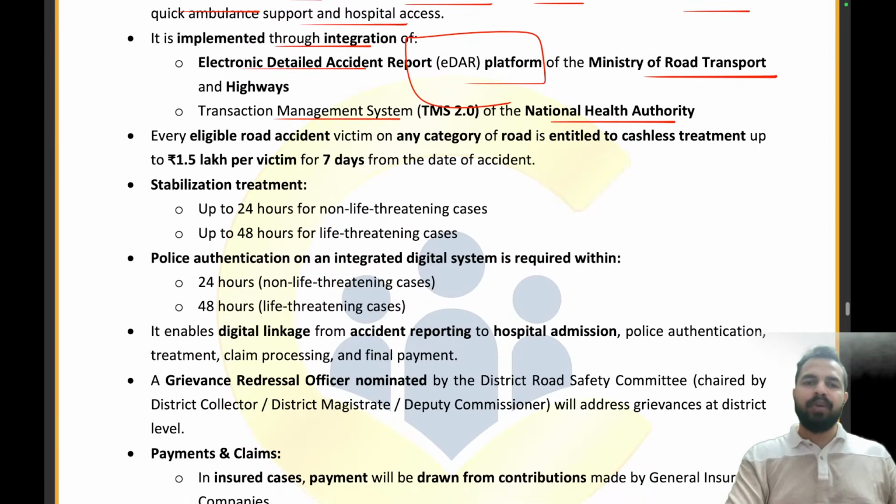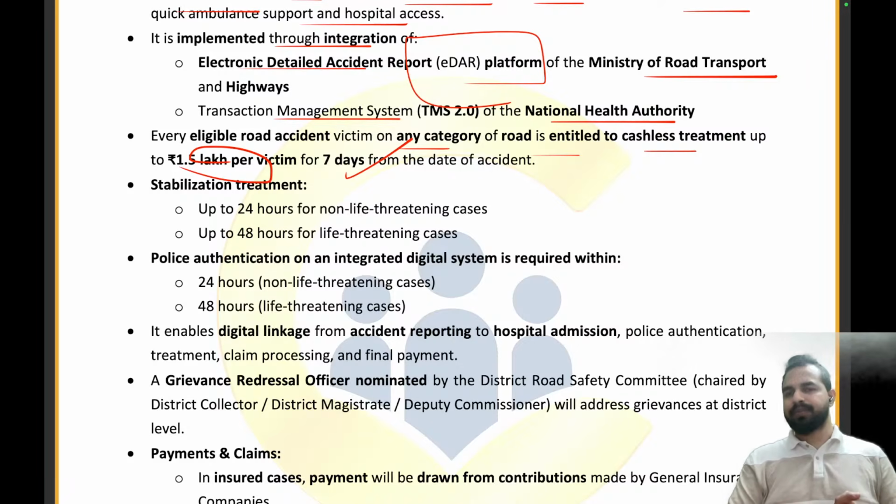So every eligible road accident victim on any category of road is entitled to cashless treatment up to rupees 1.5 lakh per victim for 7 days. So per victim for a period of 7 days, we will be providing the rupees 1.5 lakh of the treatment to the person, to ensure that the person is getting treated properly well, and there is no delay in the treatment process, right?